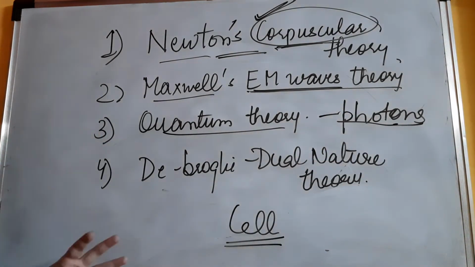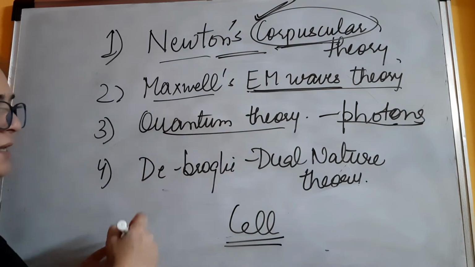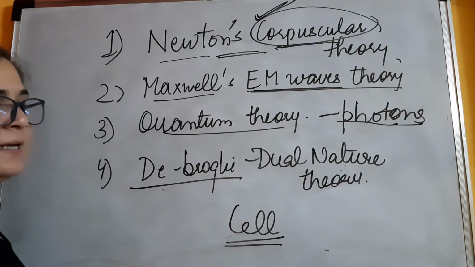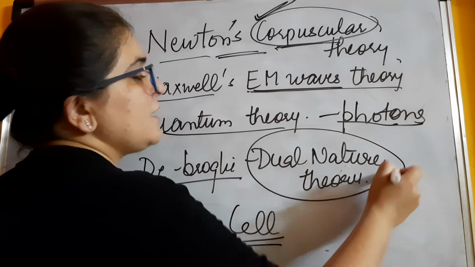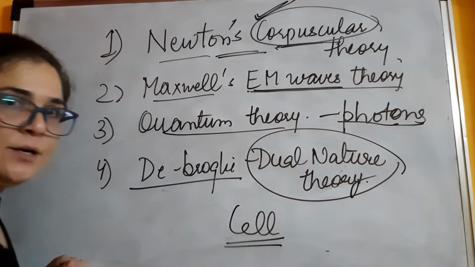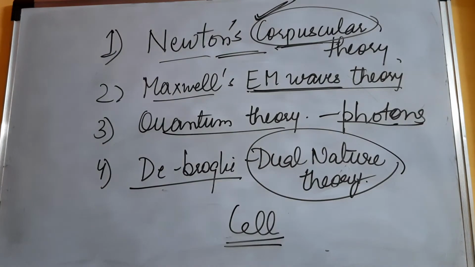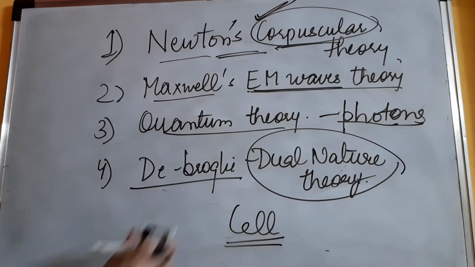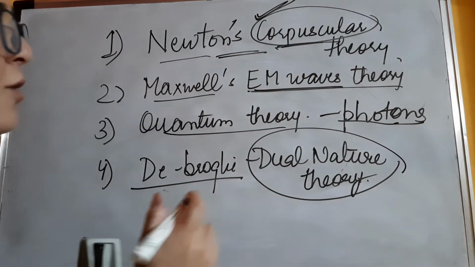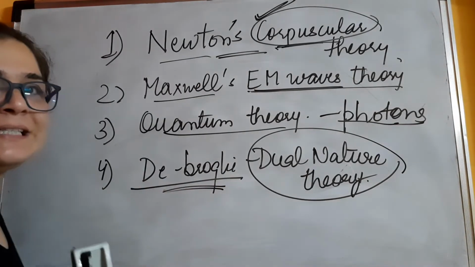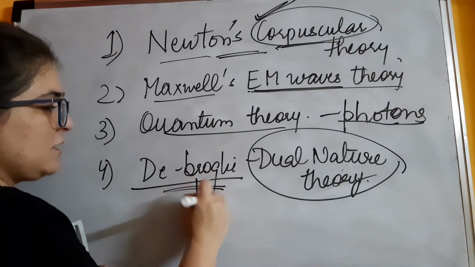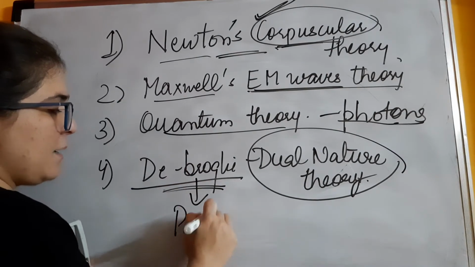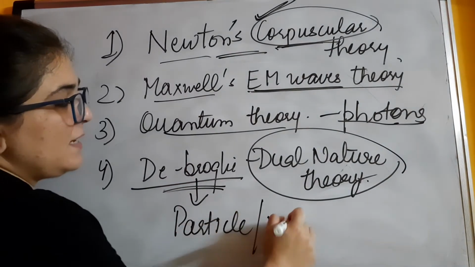Now after this quantum theory, one more theory came, which was given by de Broglie, again a physicist, and he talked about the dual nature theory of light. Okay, now the dual nature word itself is telling that light has a double kind of nature. This is the most accepted theory, and this person told that light behaves like a particle as well as a wave.